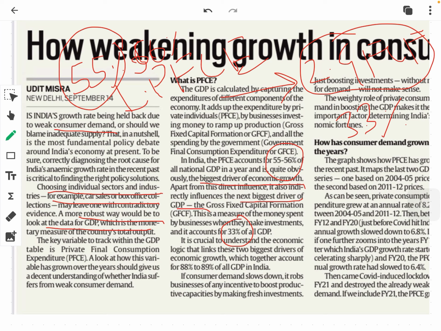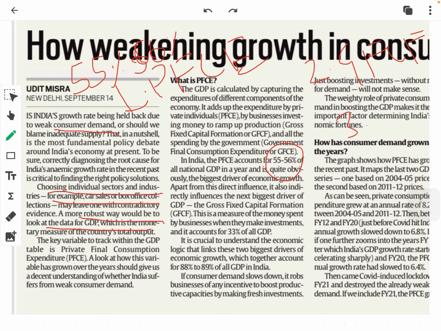Now it is crucial to understand the economic logic that links these two biggest drivers of economic growth, which together account for 88 to 89%. So if we combine both these factors, 55 plus 33%, it accounts for 88 to 89% of all the GDP in India. So these are the two most important variables that are impacting the growth rate of the country. Now if consumer demand slows down, it robs businesses of any incentive to boost productive capacities by making fresh investments. If the consumer demand has reduced, the businesses will not like to invest in the economy, and they will not try to increase their production capacities.